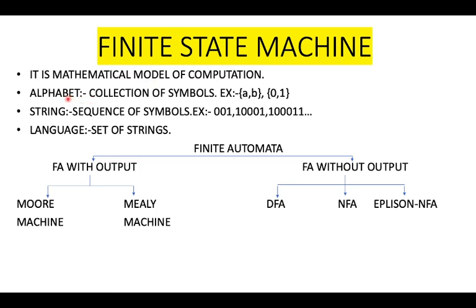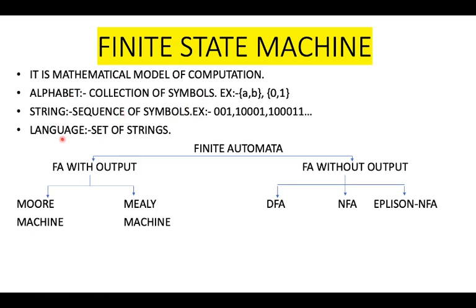We have to remember these three basic terms. First, alphabet. An alphabet is a collection of symbols. Symbols are nothing but alphabets or numerical values, like a, b or 0, 1. Strings: a sequence of symbols. Examples: 001, 10001 and so on. Therefore, a sequence of symbols, or a sequence of alphabet, is called a string.